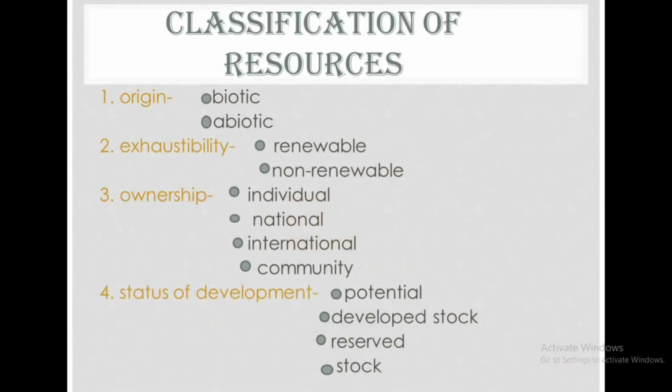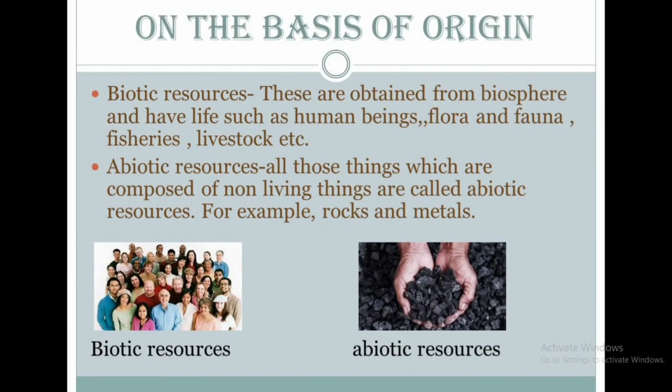Coming on to the classification of resources, they can be divided on four bases: origin, exhaustibility, ownership, and status of development. On the basis of origin, they can be divided into two types: biotic resources and abiotic resources. Biotic resources are obtained from the biosphere and have life, such as human beings, flora and fauna, fisheries, livestock, etc. Whereas abiotic resources are all those things which are composed of non-living things, for example, rocks and metals.